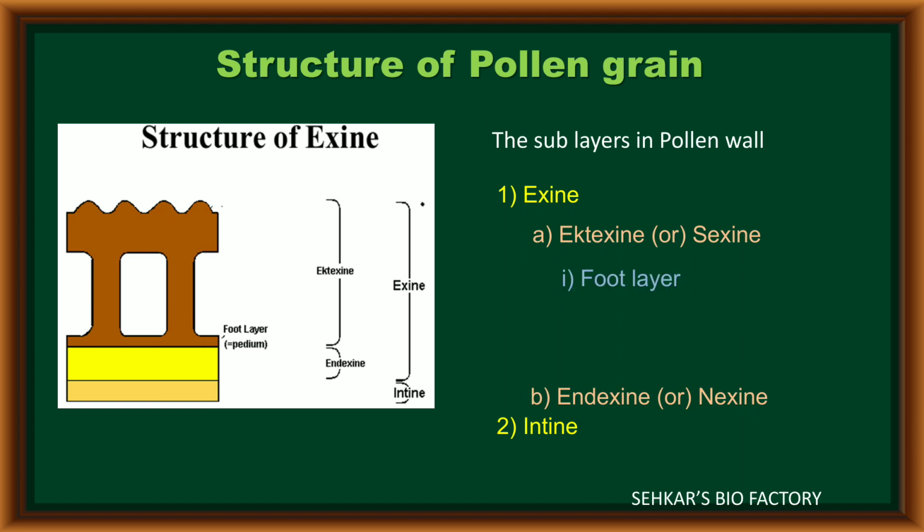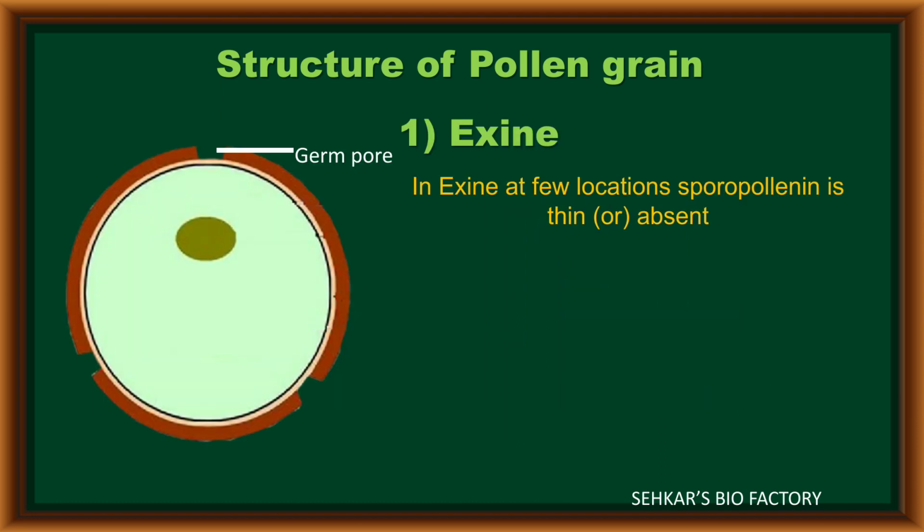The ectexine or sexine again has three layers. One is the basal layer, called the foot layer, which is present continuously. The middle layer is present discontinuously and is called the baculate layer or columella. The outer layer is called the tectum. This tectum is the main site in the exine layer for the deposition of sporopollenin in various architectures, designed along with pollen kit. These are the sublayers in exine.